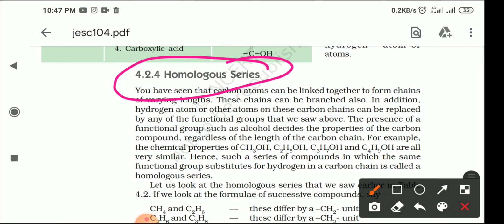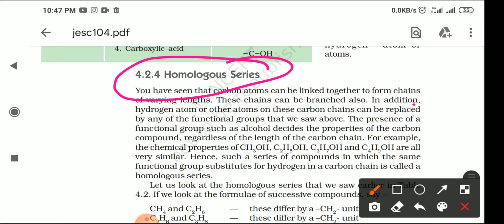When we talked about the catenation property, we discussed that carbon compounds form links between them and form long chain compounds, and because of these long chains, different kinds of compounds are formed.